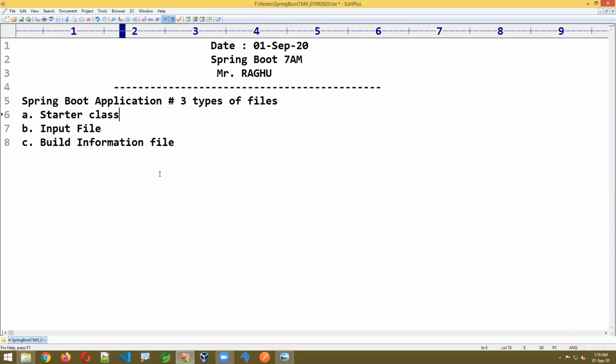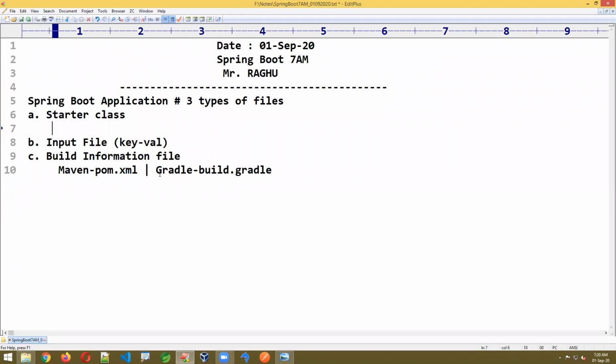The starter class is a simple class used to create the container and run the application. Input files are used to provide key values, either using properties or YAML. And for the build information file, if you are using Maven, it is pom.xml. If you are using Gradle, it is called build.gradle.